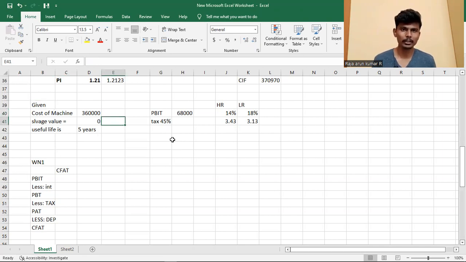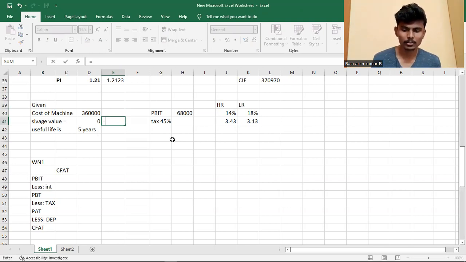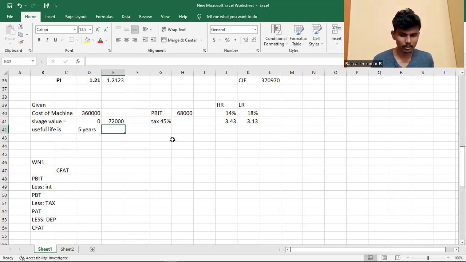Given this detail, we find out the depreciation. In accounting, cost of machine minus salvage value divided by useful life is known as depreciation. There is no salvage value. That means 3 lakh divided by 5 years equals 72,000 as depreciation.